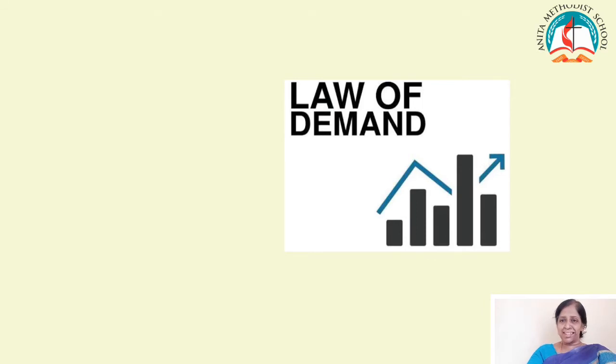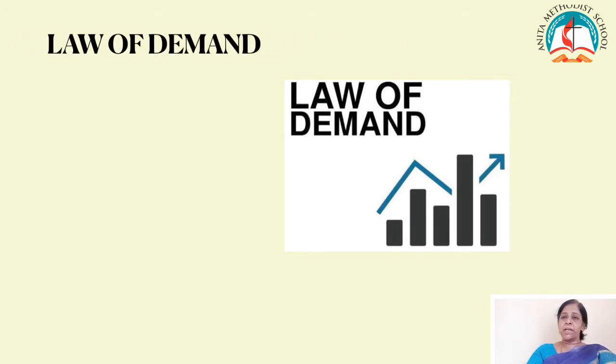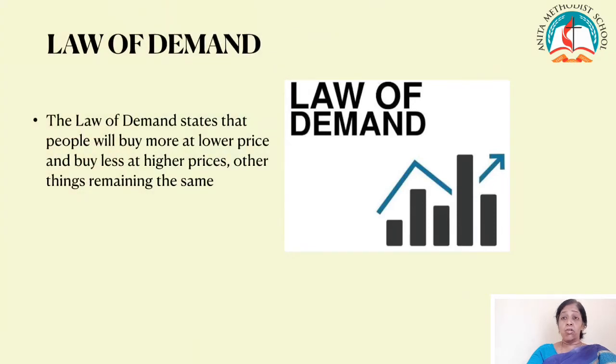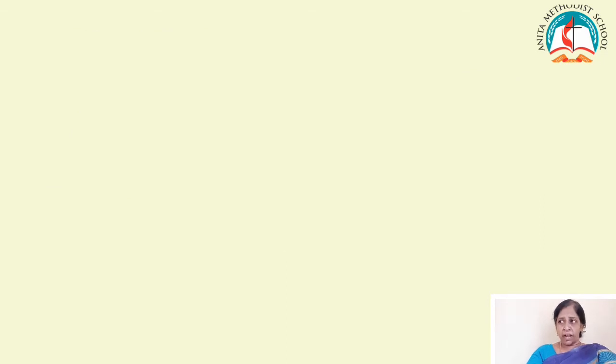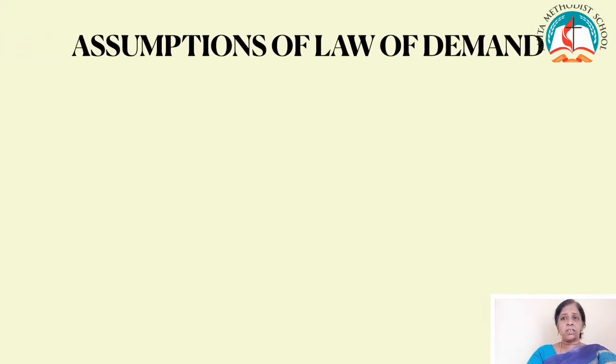Now let us learn the law of demand, children. Law of demand says that people will buy more at lower price and buy less at higher price. And that is the definition given by Samuelson, but the other things remaining the same. That is, people will buy more goods at a lower price. We will buy more goods at a very less price, and we will buy very less goods at a higher price. But we have to follow certain assumptions.